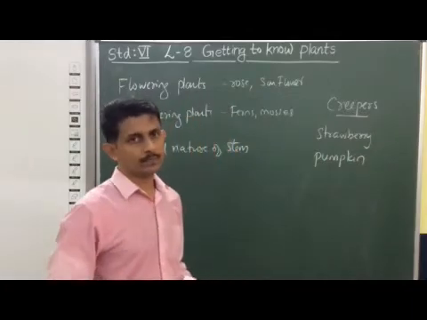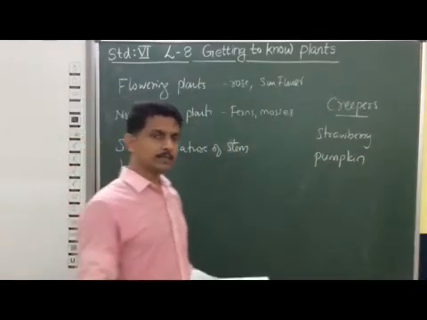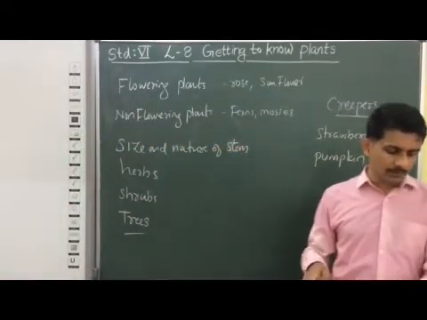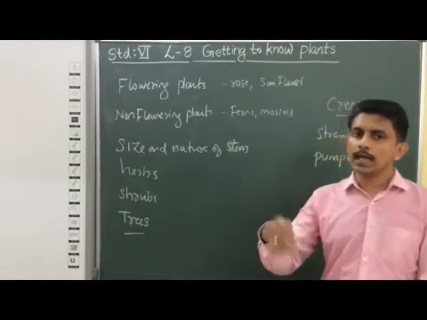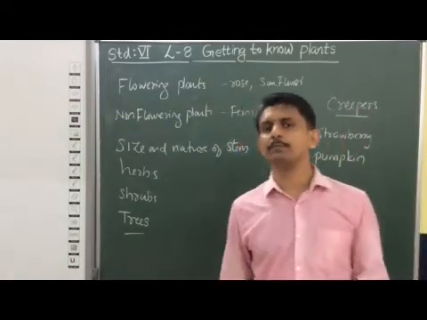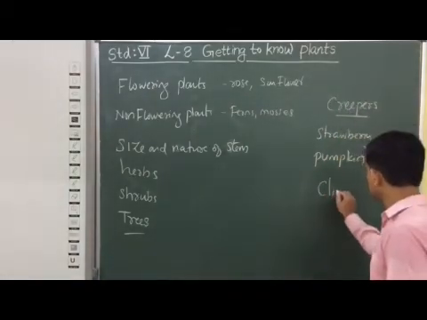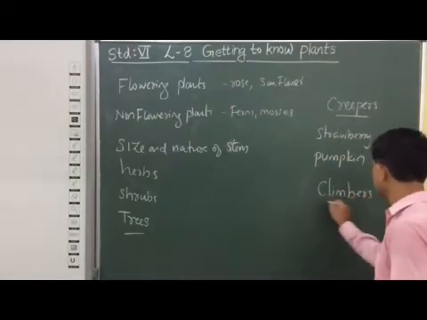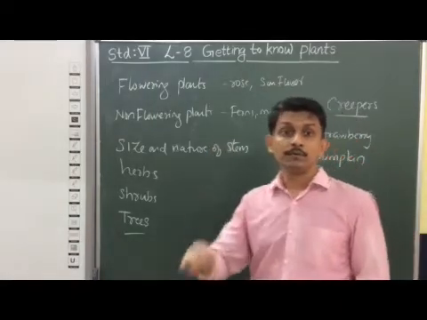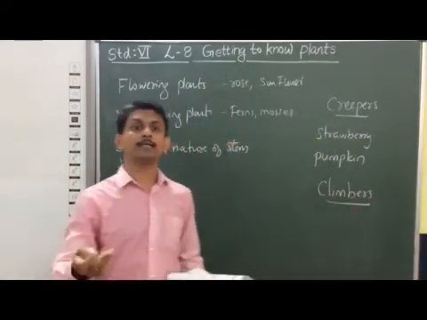And certain other types of plants climb up with the help of a support. Those plants are known as climbers. They climb up with the help of a support of other plants or something.